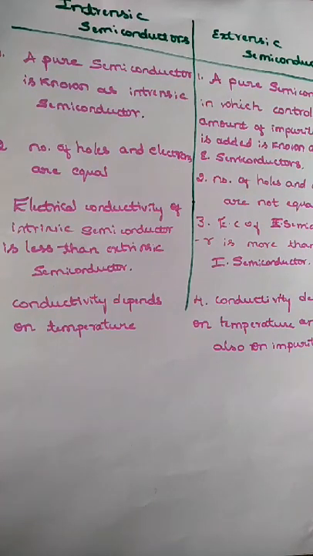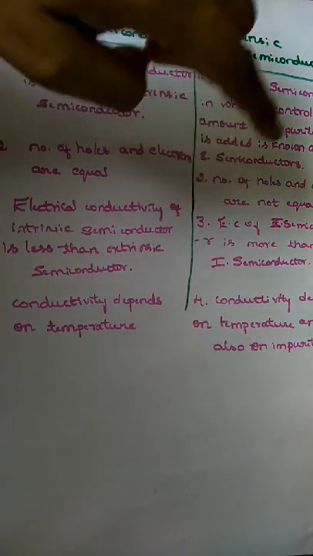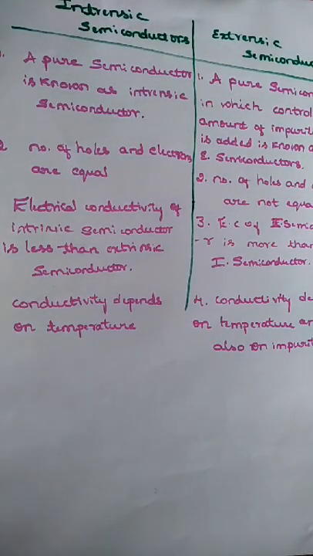So what is the first difference? A pure semiconductor is known as intrinsic semiconductor. In extrinsic, a pure semiconductor in which a controlled amount of impurities is added is known as extrinsic semiconductor. The second one: in intrinsic semiconductor, the number of holes and electrons are equal. In extrinsic semiconductor, the number of holes and electrons are not equal.